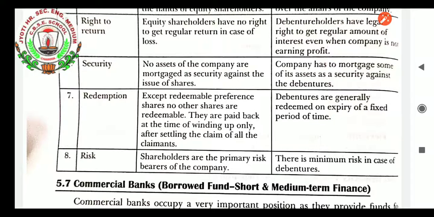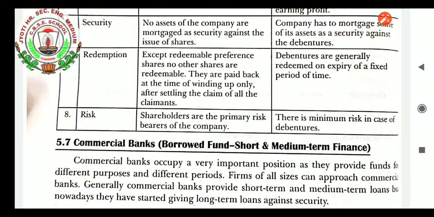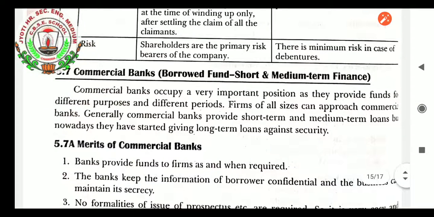Redemption point of view: except redeemable preference shares, no other shares are redeemable. They are paid back at the time of winding up of the company and after settling the claims of all the claimants. Debentures are generally redeemed on expiry of a fixed period of time. Risk point of view: shareholders are the primary risk bearers of the company, whereas there is minimum risk in case of debentures.